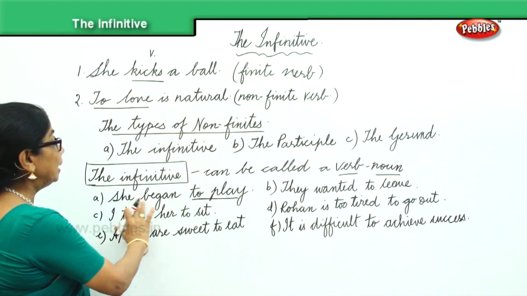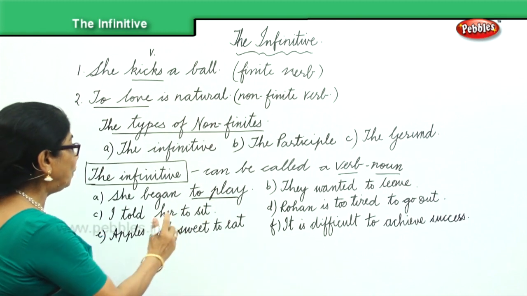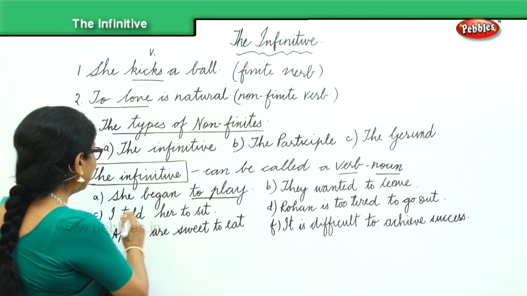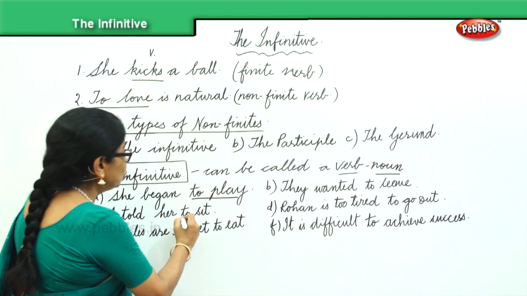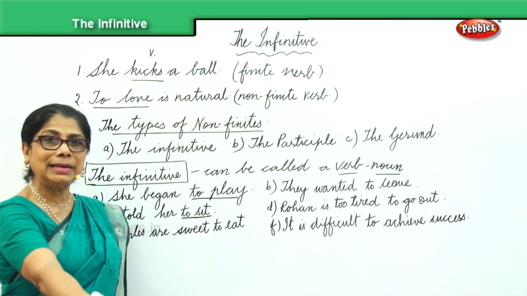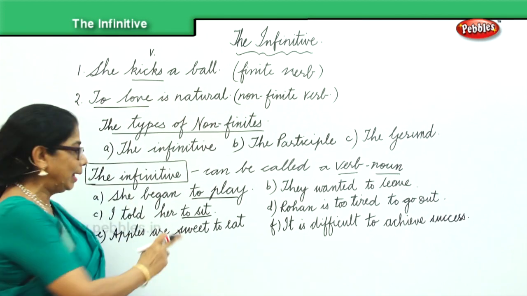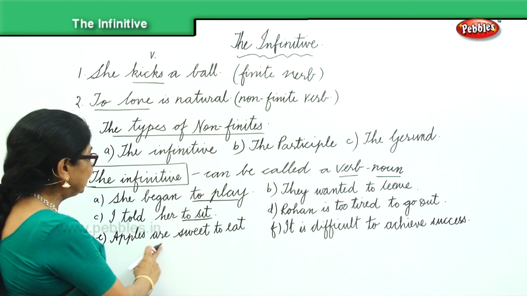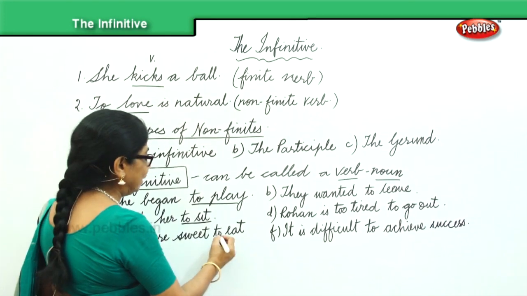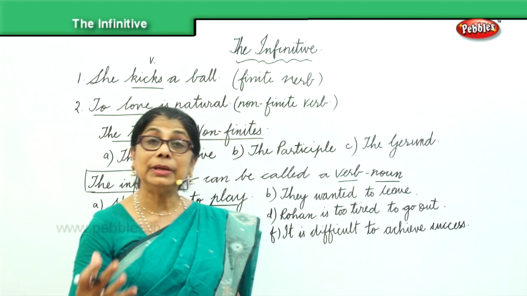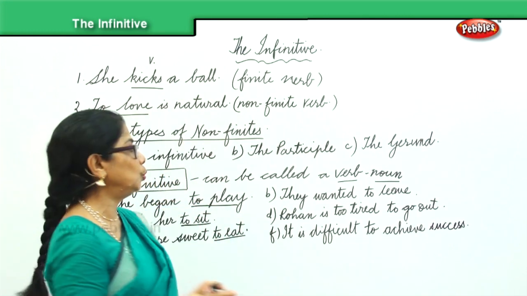Now, she began to play. To play. To the verb we added "to". I told her to sit. Action word sit. We are forming the infinitive. We added "to". Apples are sweet to eat. To eat. Again, to the verb eat, we are adding "to".